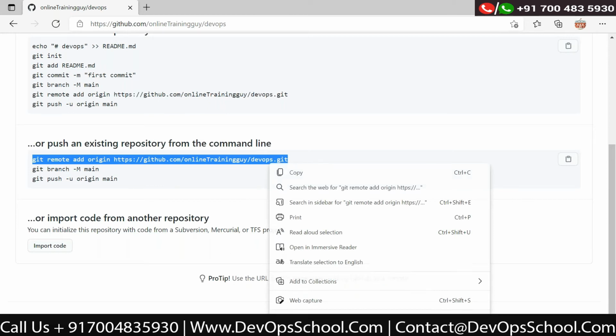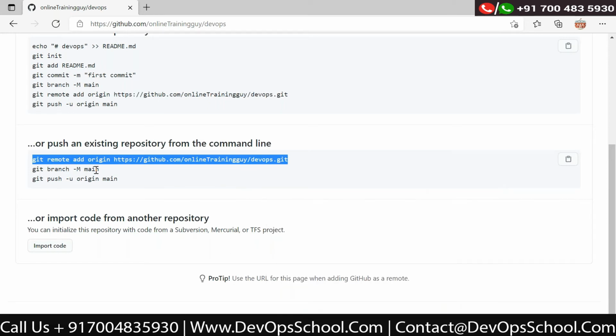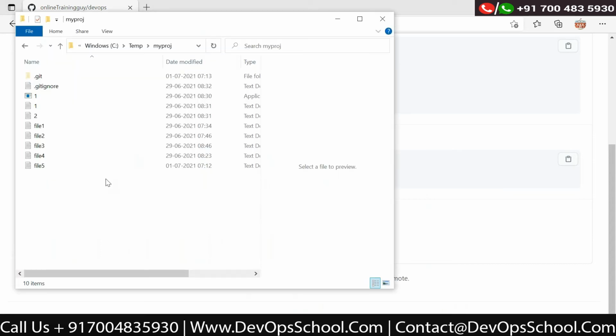So this is the URL for my repository. So git remote add origin. Let me run this command.